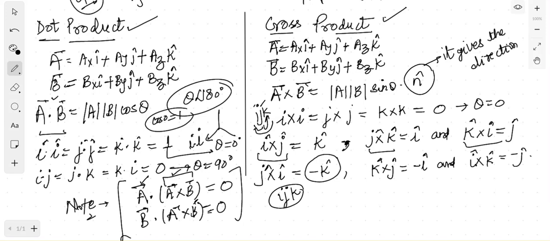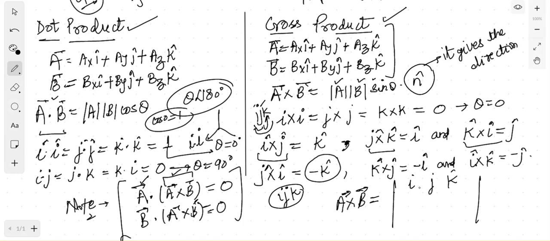These are two important values, and this is all we have in vectors. One thing which I need to discuss, if some of you don't know how to calculate the cross product: if you don't want to find the magnitude, another way is that a cross b can be calculated as a determinant. What will the determinant be? i, j, k in the first row.